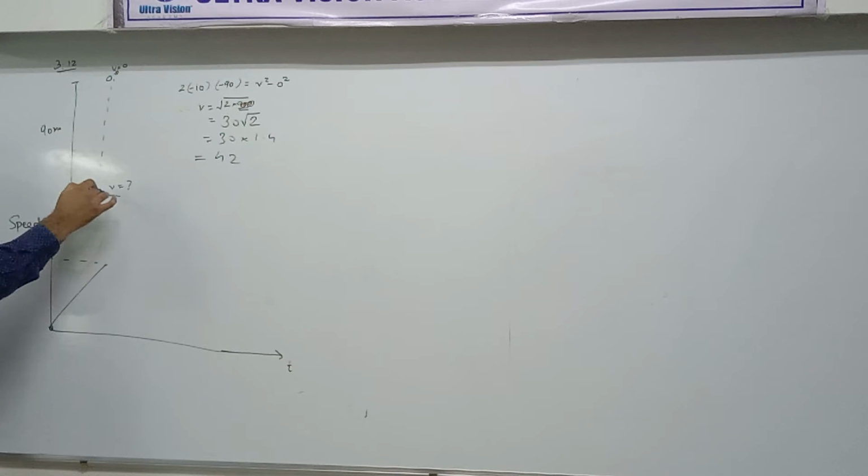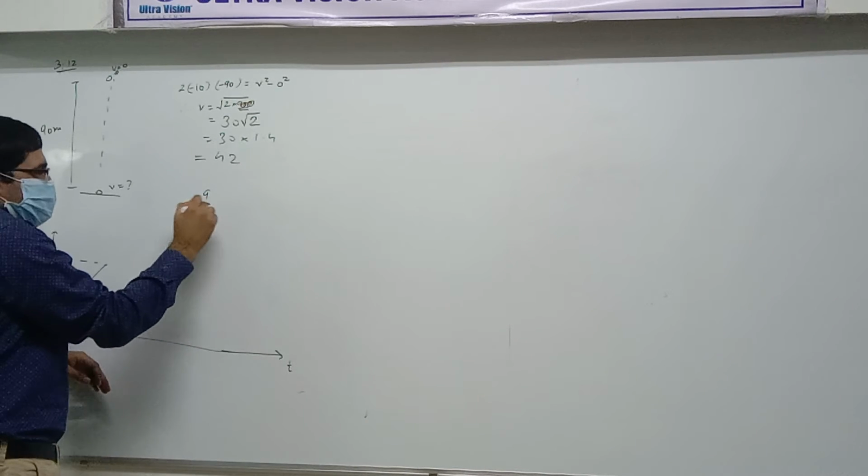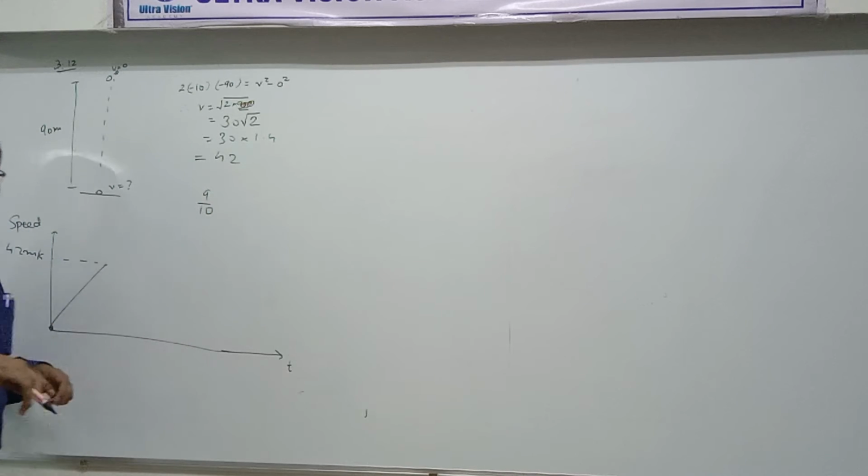Does it rebound with the same speed? Then what? It loses speed by 1/10. What's the meaning of 1/10? It loses it. So do you realize 9 by 10 will remain?